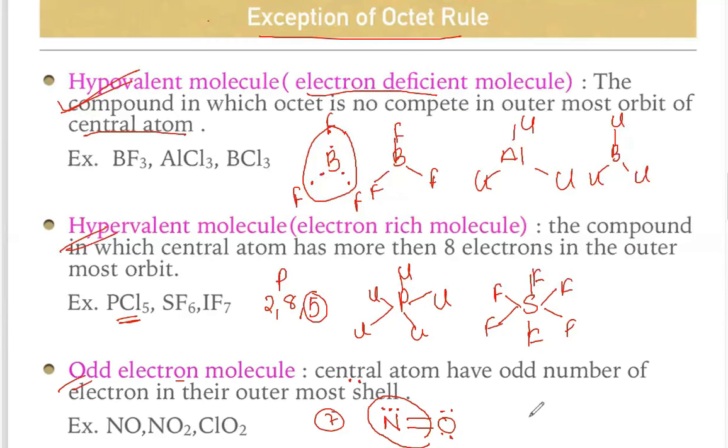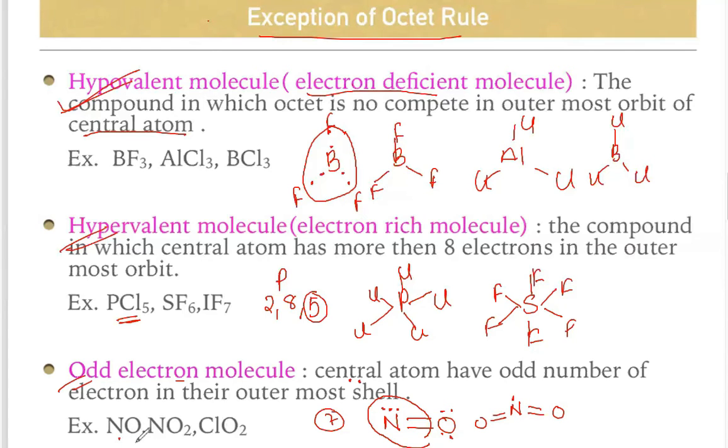Similarly, you can do the NO2 structure: nitrogen, O, O, and one single bond. So 1, 2, 3, 4: 4 bonds means 8 electrons plus 1, which is 9. So this is an odd electron molecule. You just remember the example.